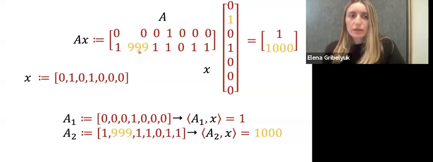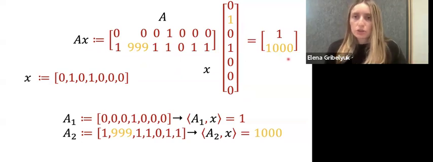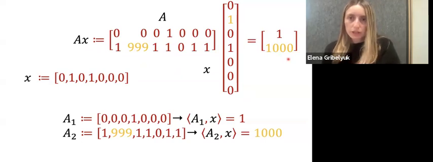And in fact, when I multiply this row by the input vector, this 999 will make the weight of the second coordinate of the input vector very, very large, to the point that the sketch will learn a lot of information about the value of x2. So we should incorporate this type of example in our definition.